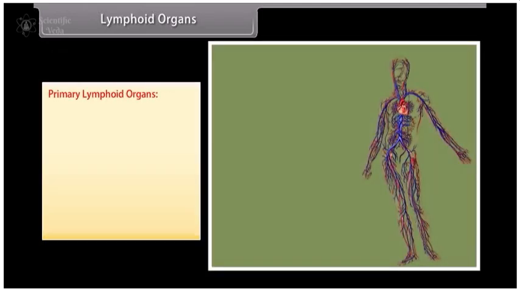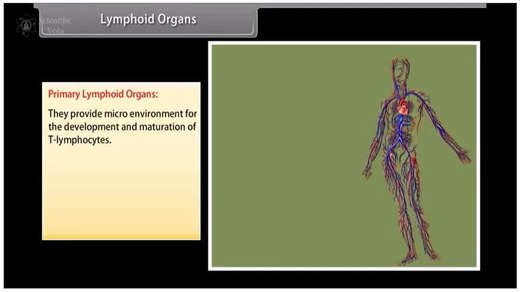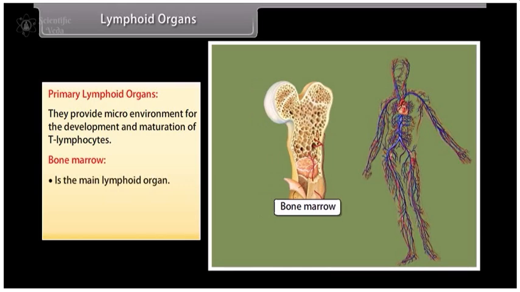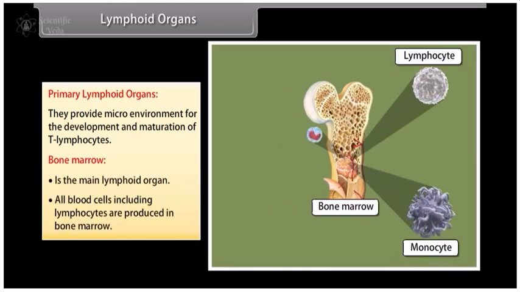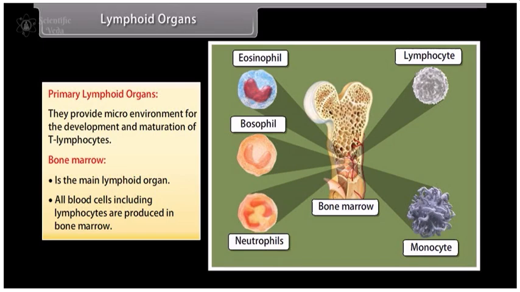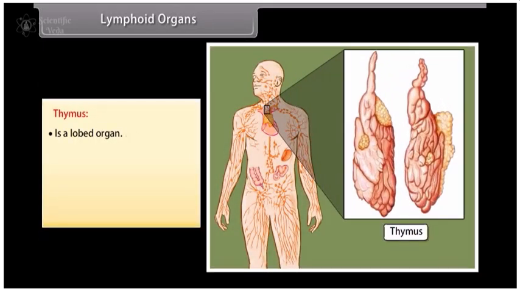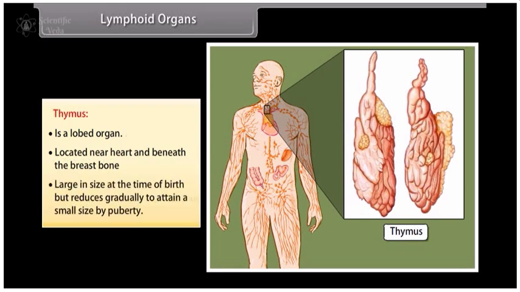Primary lymphoid organs. They provide microenvironment for the development and maturation of T lymphocytes. Bone marrow is the main lymphoid organ. All blood cells including lymphocytes are produced in bone marrow. Thymus is a lobed organ located near the heart and beneath the breastbone. It is large in size at the time of birth but reduces gradually to attain a small size by puberty.